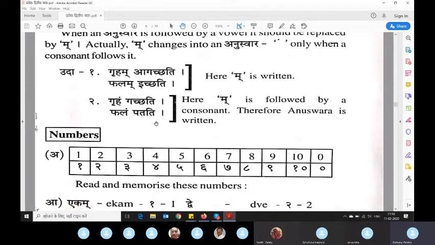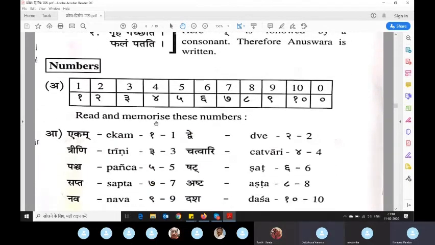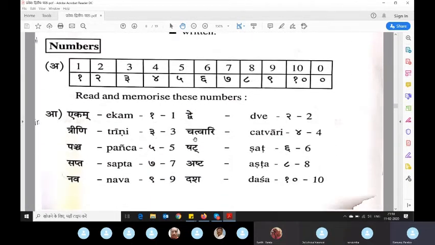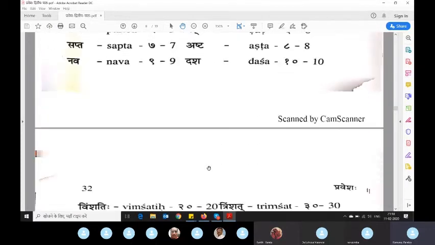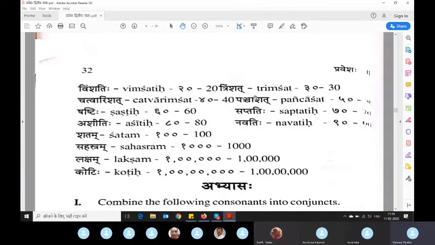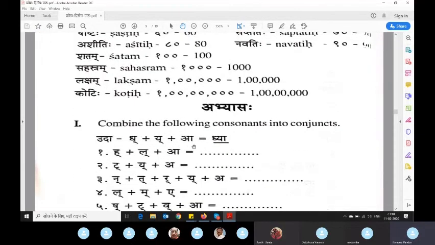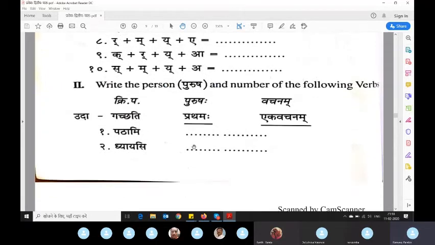Okay. So these are numbers. I will read them, or you can read your own. They are simple. Ekam, dve, trini, chatvari, panch, shat, sapta, ashta, nava, dasha. They are for 1 to 10. Further here is your practice, nothing to explain. I will come to the exercise only. Now I want it interactive, so anyone who knows can tell.